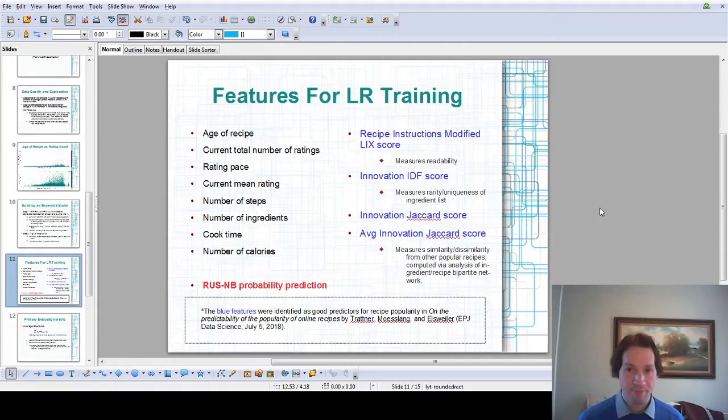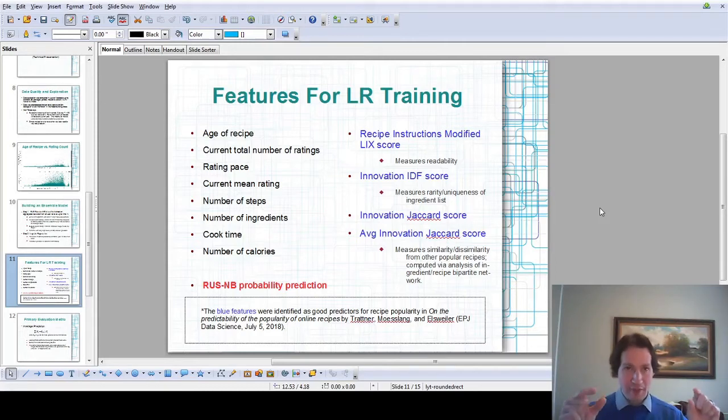What we get is a quite large bipartite graph. The way we compute the Jaccard score is that we look at 2 recipe nodes and ask, do we think these recipes are pretty similar? We look at all the ingredients which are in either recipe, connected by edges to the 2 nodes, and ask, of those ingredients, what proportion are contained in both recipes? In other words, what's the ingredient overlap between these 2 recipes? Of course, that's called the Jaccard index, hence the term innovation Jaccard score.